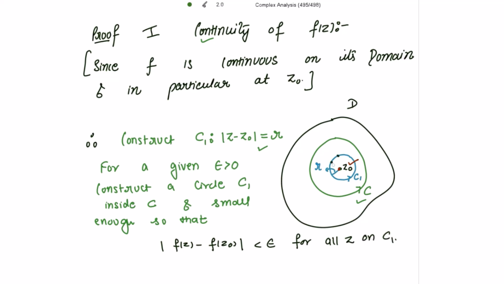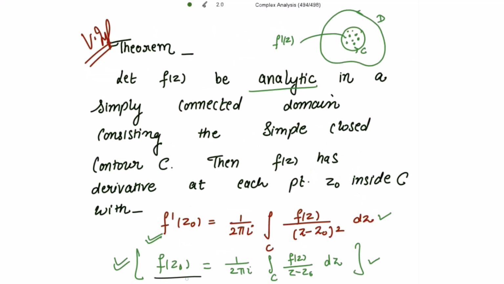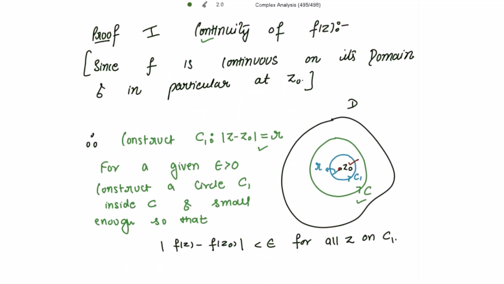So now I apply Cauchy's theorem for multiply connected region, because I need to show this result. For that let's consider this integral. This integral over C will be equal to the integral over C1, by Cauchy's theorem for multiply connected region.